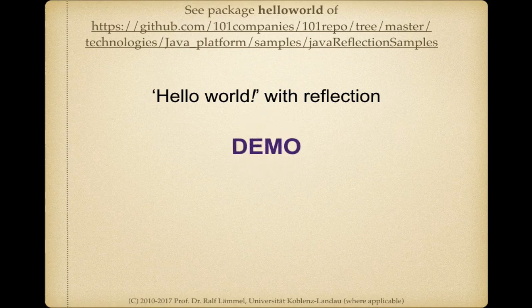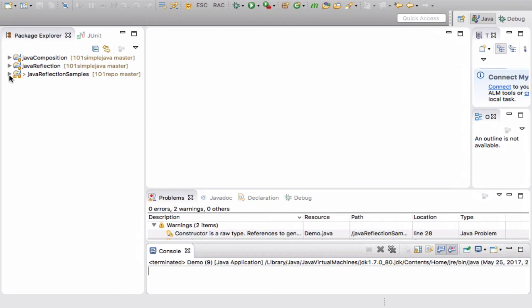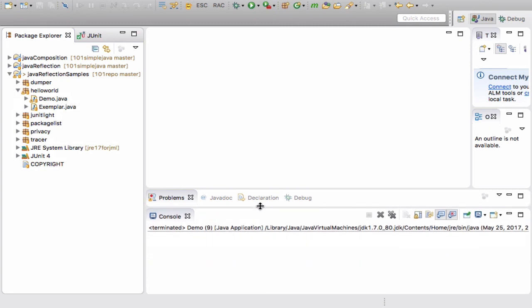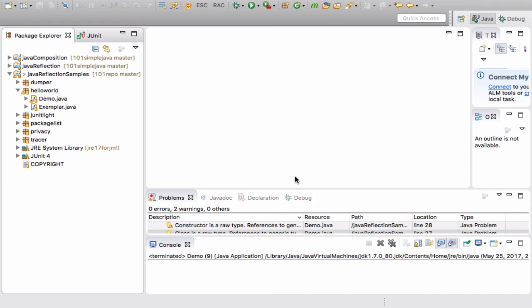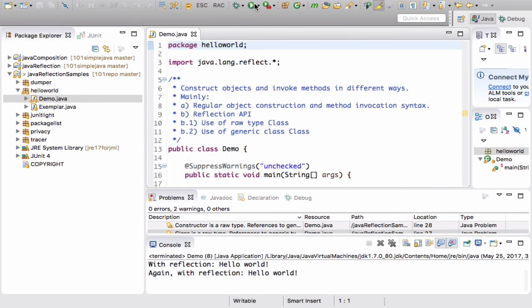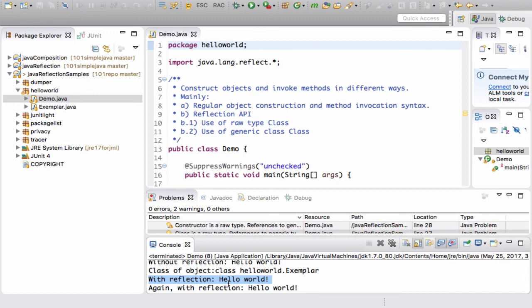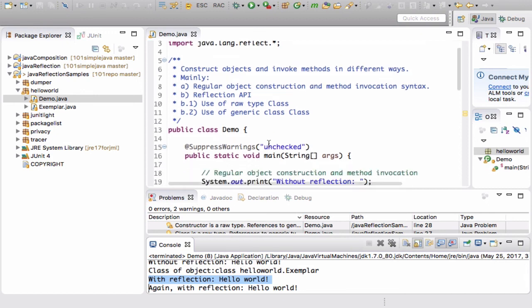We can also look at this code in Eclipse. So here's a collection of reflection examples. Here we have HelloWorld. Let's just execute it. Okay, so we see hello world a few times here. Once without reflection, once with reflection.